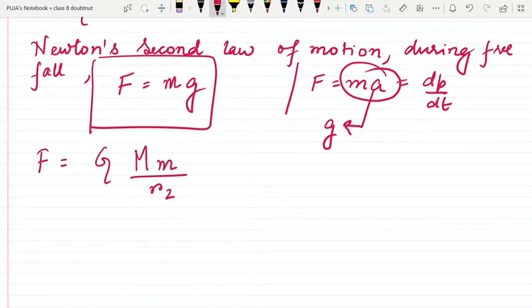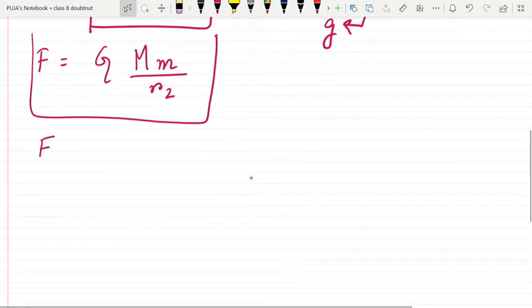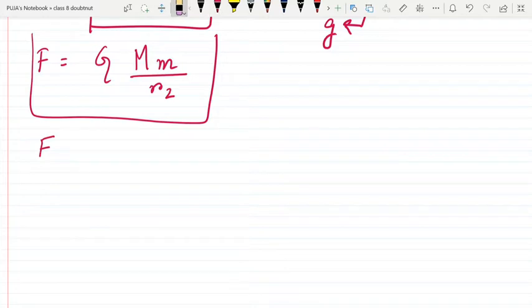So this is the force between two bodies of masses capital M and small m. Then at equilibrium, we can say that these two forces will be balanced. Always when two bodies are at equilibrium, that is, at rest, the net force acting on every particle is zero.